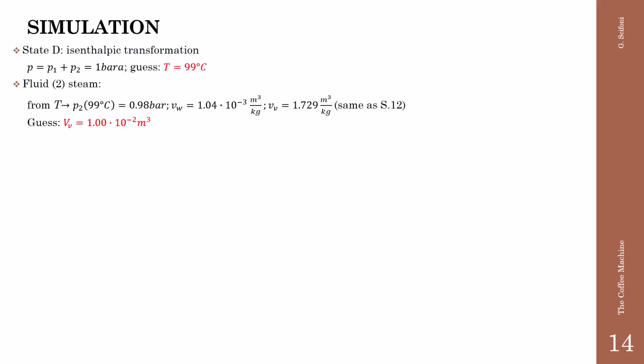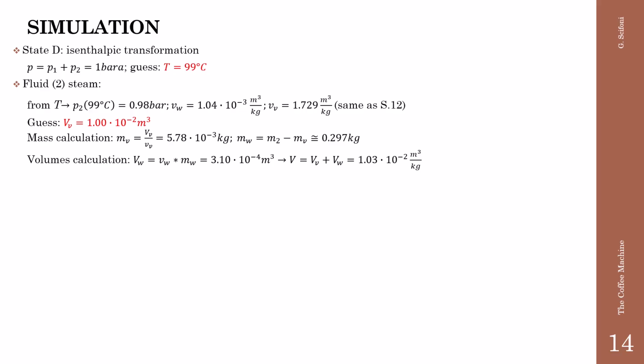We guess also the volume of the vapor to be 1 into 10 to minus 2 cubic meter. The mass of the vapor is, as usual, the ratio between the volume of the vapor and its specific volume. The mass of the water is the difference between total mass of the steam and the mass of the vapor.